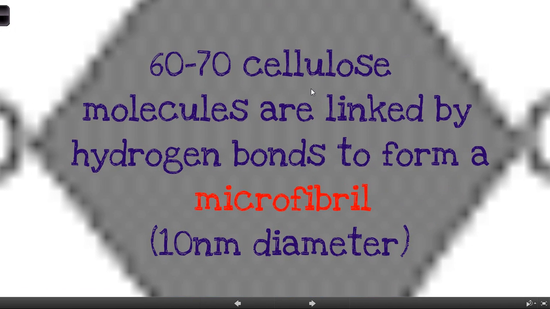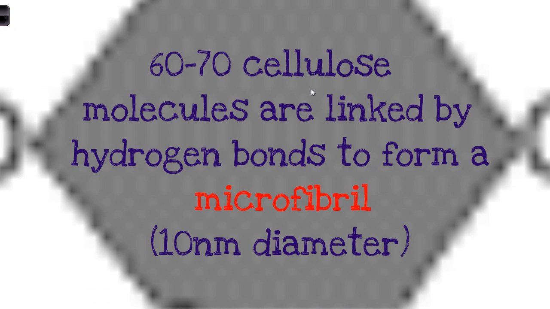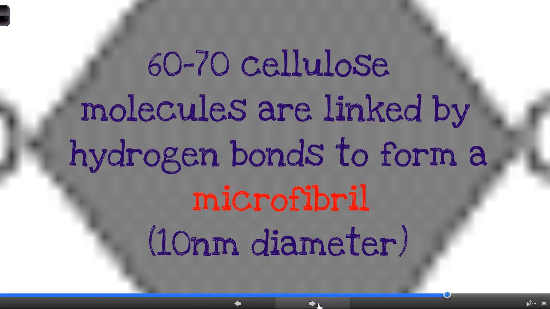We get about 60 to 70 cellulose molecules, so just a long chain of beta-glucose, which are attracted to each other. Imagine taking 60 or 70 cotton threads and lying them side by side. They'd be attracted to each other by hydrogen bonding between the OH groups. And so that forms what we call a microfibril. A microfibril is almost like a tiny fiber. It's got about 10 nanometer diameter. You don't really need to remember that, but it's about 60 to 70 cellulose molecules packed side by side together. And I'll show you a picture in a minute.